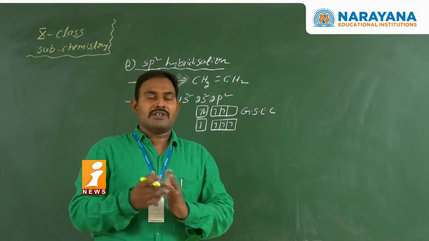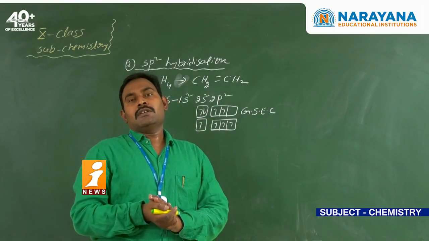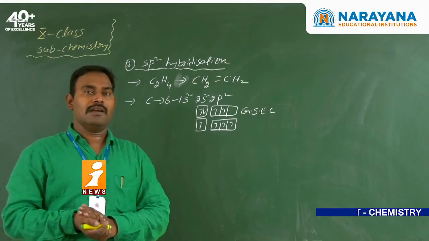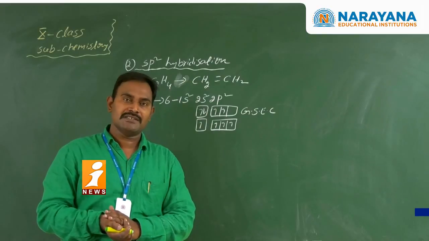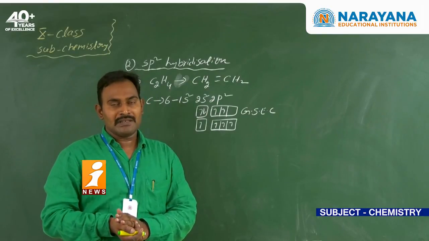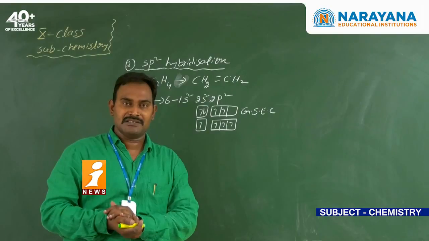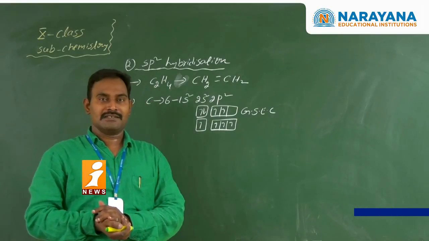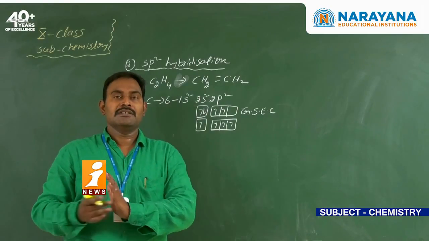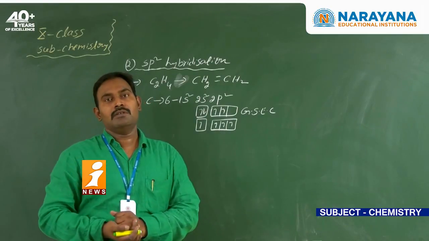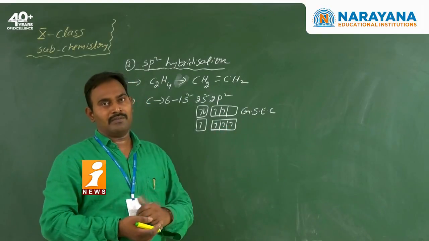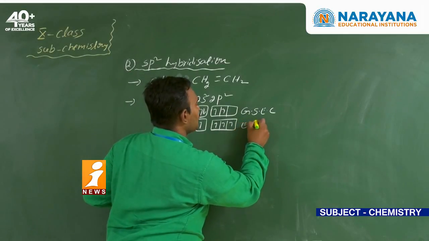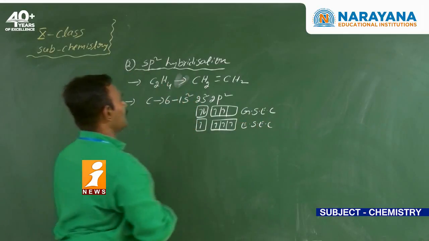When the 2 atoms are approaching each other, there will be a force of attraction, otherwise a force of repulsion between the 2 atoms. At a particular distance, instead of the force of repulsion, the force of attraction exists. That means the potential energy of the 2 atoms will decrease. That means energy is liberated. That much energy is useful in the promotion of the electron from the s orbital to the p orbital. So here is the excited state electronic configuration.